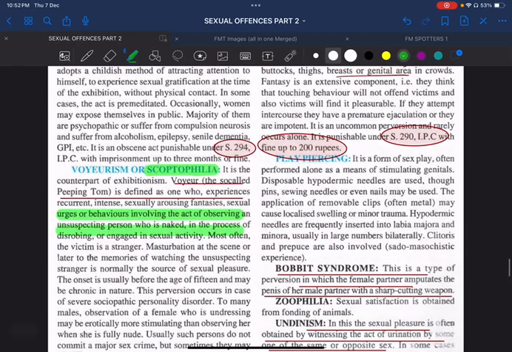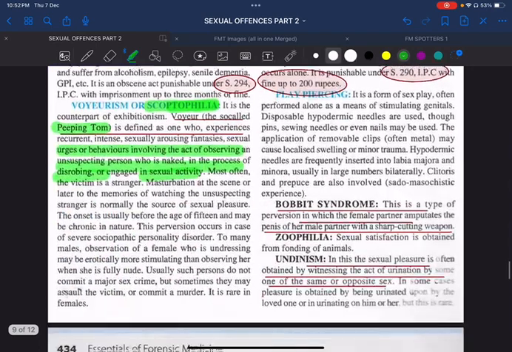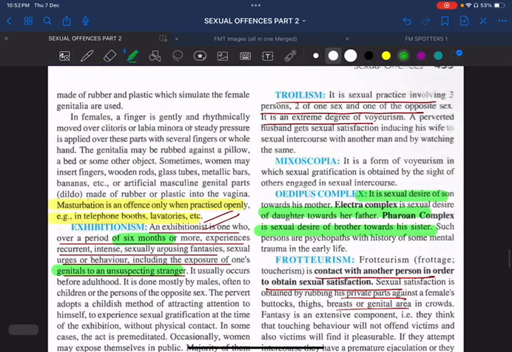Voyeurism, also called as peeping tom, that means involving the act of observing an unsuspecting person who is naked, in the process of disrobing, or engaging in sexual activity, watching other people who are engaging in sexual activity. That is called voyeurism. Scoptophilia, also called as peeping tom. Next is something called as troilism, sexual practice involving 3 persons, 2 of one sex and 1 of the opposite sex. It is actually an extreme degree of voyeurism. And what do you mean by Oedipus complex?